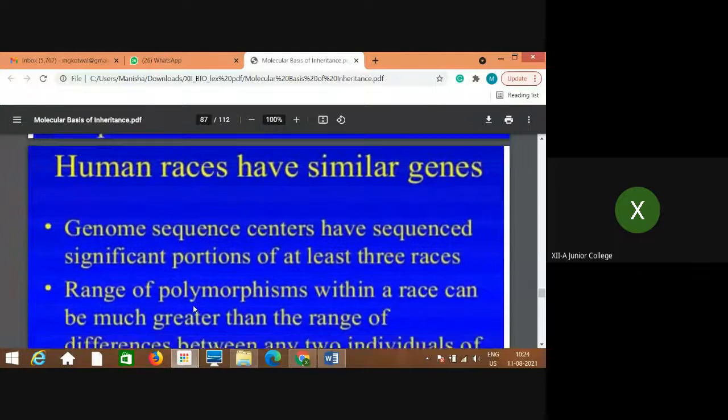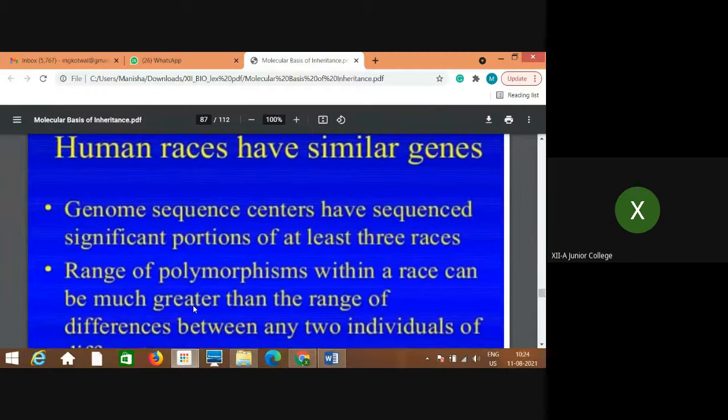Human races have similar genes. Now, you know, there are different racial groups, Caucasian, then African, then Mongolian, like that. So these are the human races. They have similar genes. The genome sequence centers have sequenced significant proportions of at least three races.